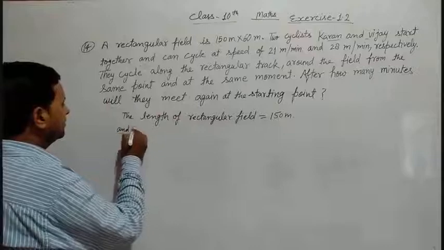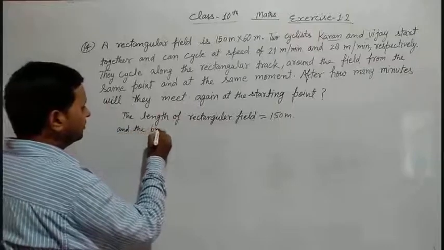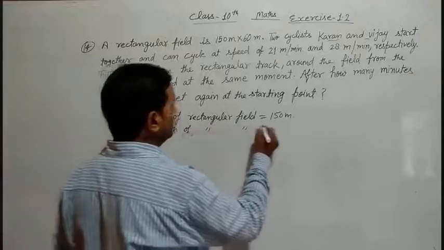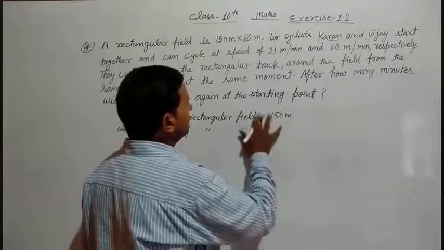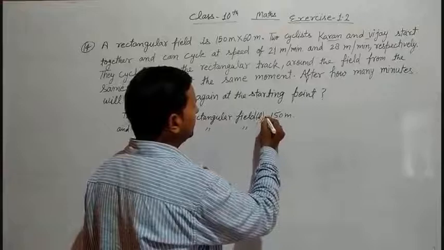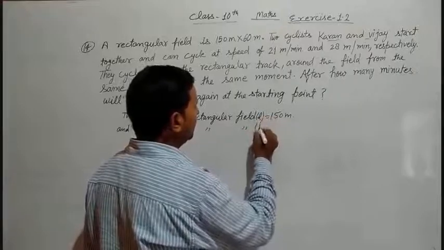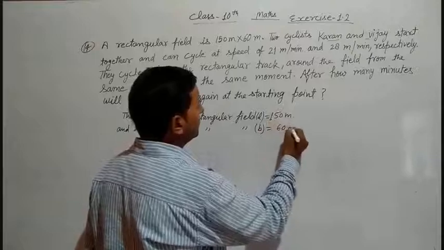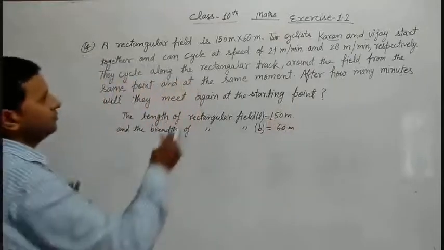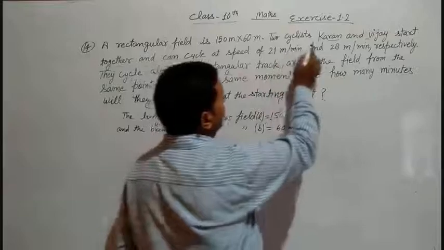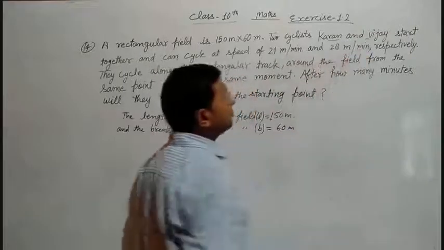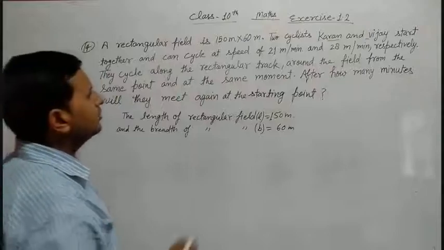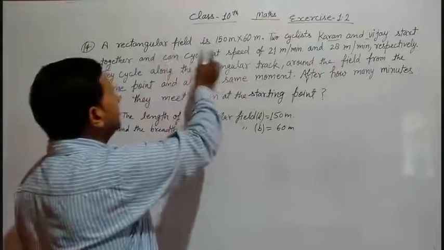And the breadth of rectangular field, you can denote length here by L and breadth by B, is 60 meter. So now we see here two cyclists, Karan and Vijay, start together for cycling on a rectangular track.